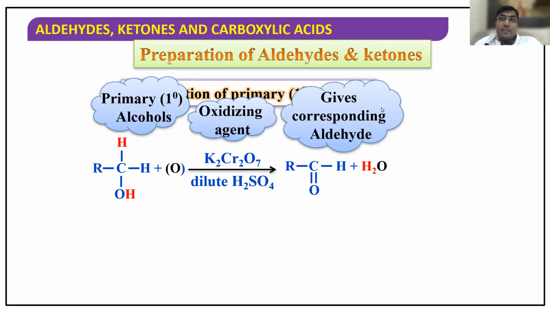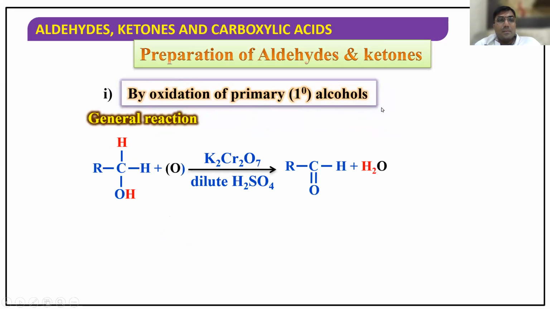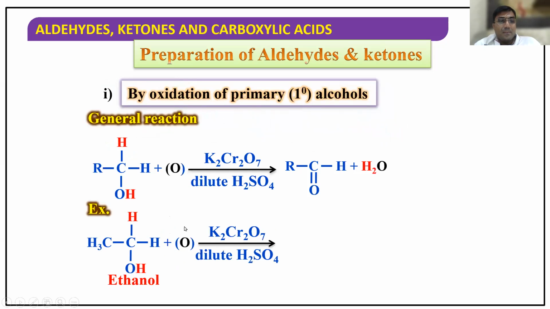Next, secondary alcohols. This is a secondary alcohol, and the primary alcohol is this one. Same thing only, you get ethanol. Here, instead of R, I have taken CH3. That's just an example; this is the general formula. Ethanol, ethyl alcohol, will give acetaldehyde.